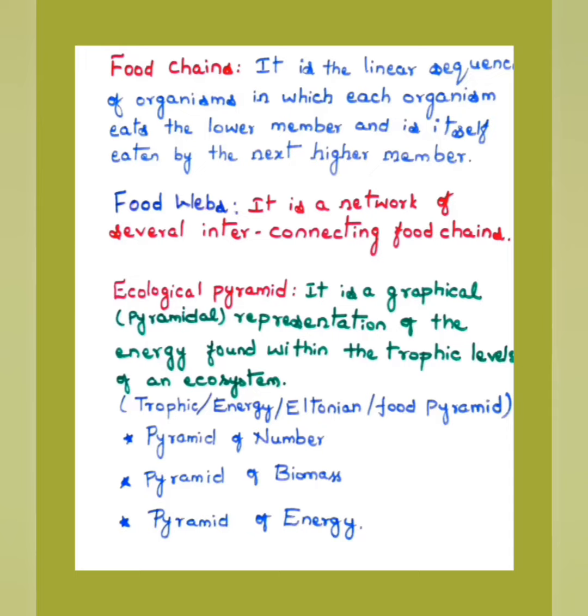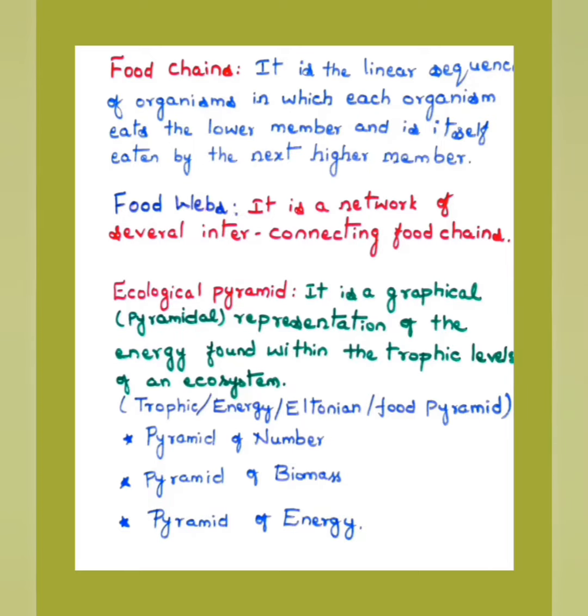So we can define an ecological pyramid like this. It's a graphical representation of energy found within the trophic levels of an ecosystem. These ecological pyramids are also called trophic pyramids, energy pyramids, or Eltonian pyramids. Charles Elton developed the concept of the ecological pyramid, and it's also called a food pyramid. There are several names, and mainly these pyramids are classified into three types: pyramid of numbers, pyramid of biomass, and pyramid of energy.